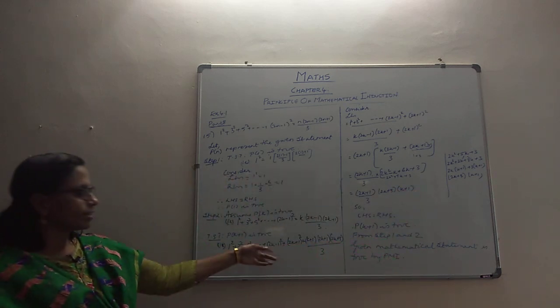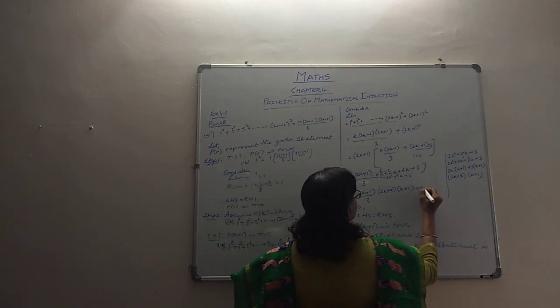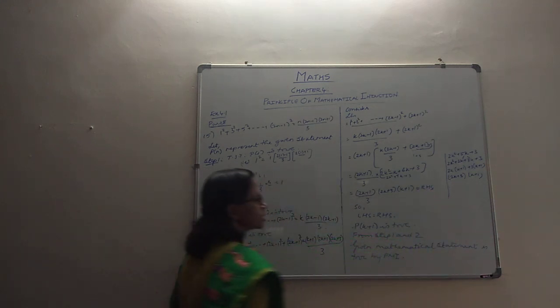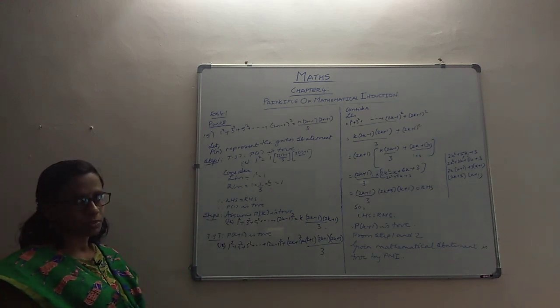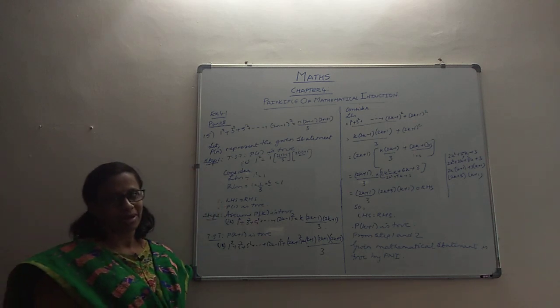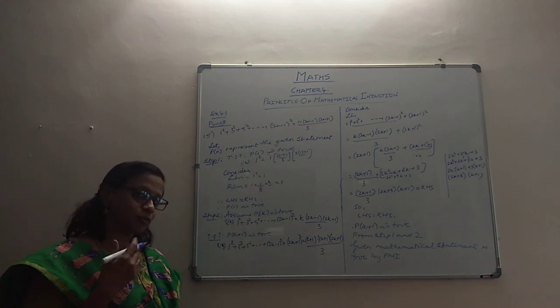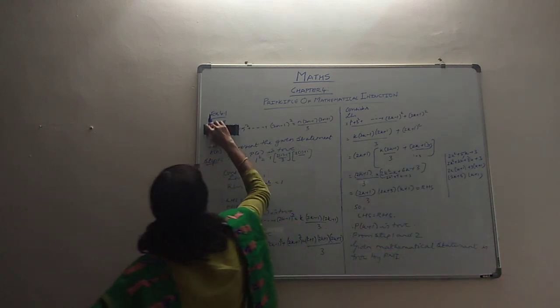And that is exactly our RHS. We have got all the terms from the RHS. So that's our RHS. And so LHS is equal to RHS. Therefore, P of k plus 1 is true. And from steps 1 and 2, therefore, the given mathematical statement is true by PMI. That's our 15th question. Move to the 16th one. So let's take the 16th now after we finish the 15th one.